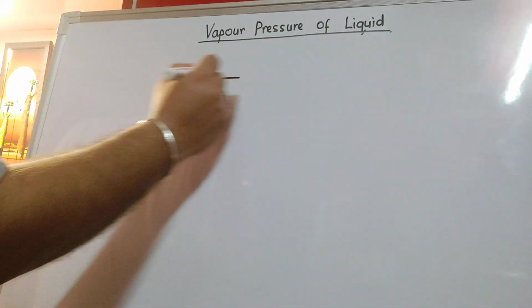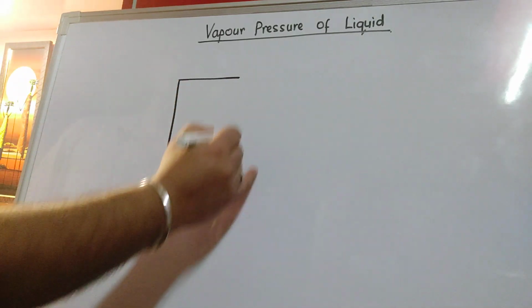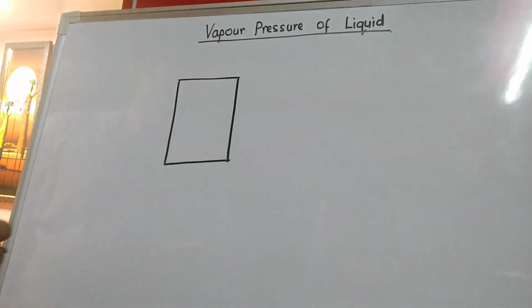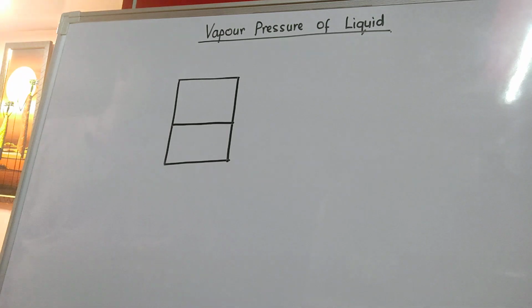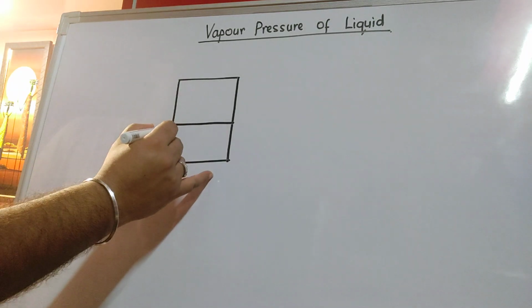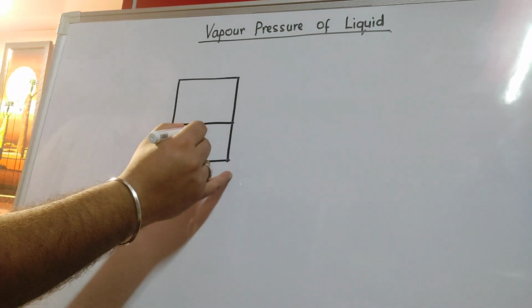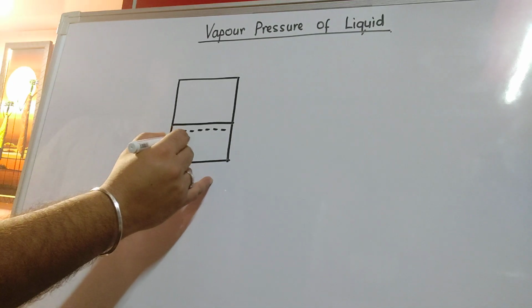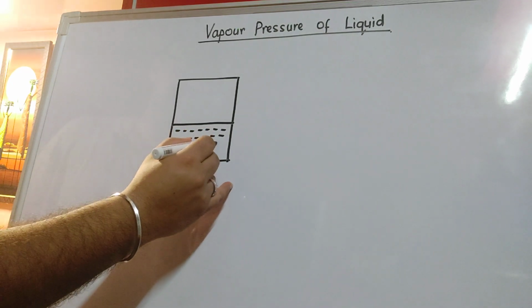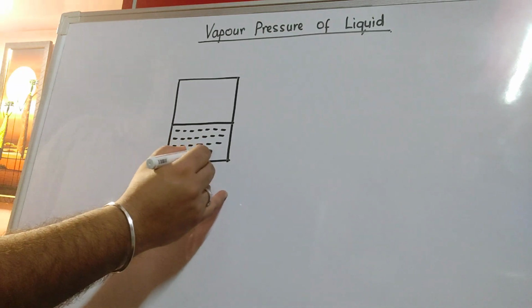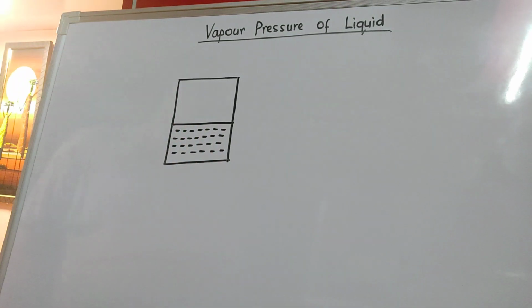Let us consider a closed vessel, and in this closed vessel you have some liquid kept in it, a volatile liquid. What do you mean by volatile liquid? A liquid that vaporizes is called a volatile liquid.